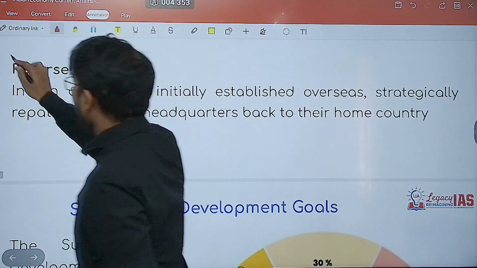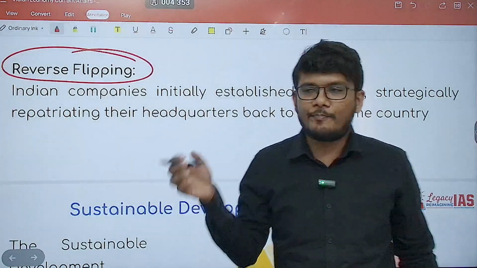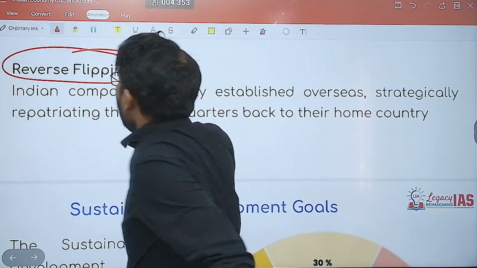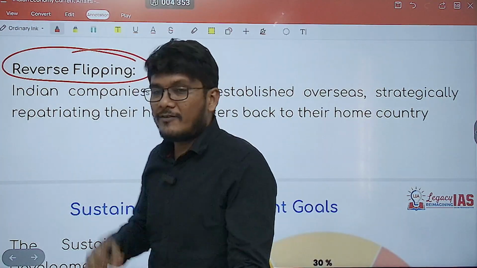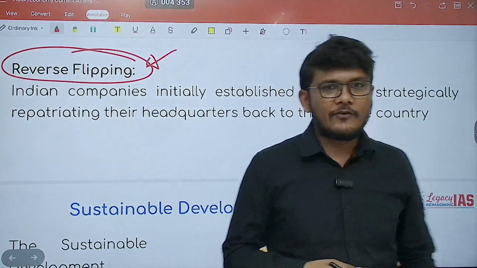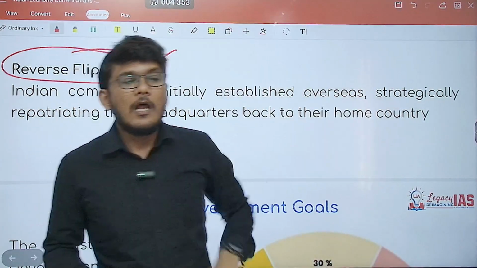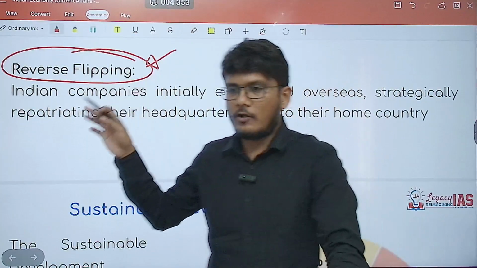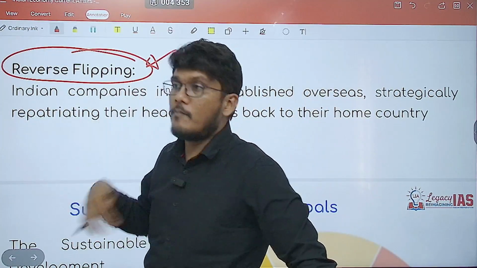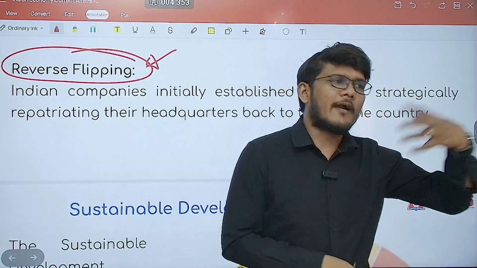Now, a term related to this, not covered in the news articles but I thought of mentioning, is reverse flipping, because it's related to startups. Startups or other companies may open their headquarters in some other country. Because of the abolishing of angel tax, maybe more companies would want to start in India itself. But let's say some company already started in another country.